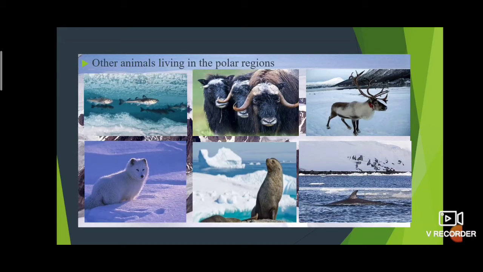Then reindeers, foxes, seals, whales and birds are also present in the polar region. Fishes, musk oxen, reindeers, foxes, seals, whales and birds.